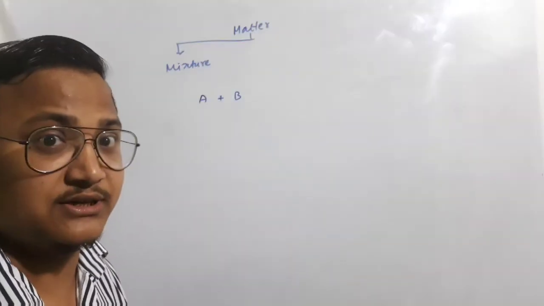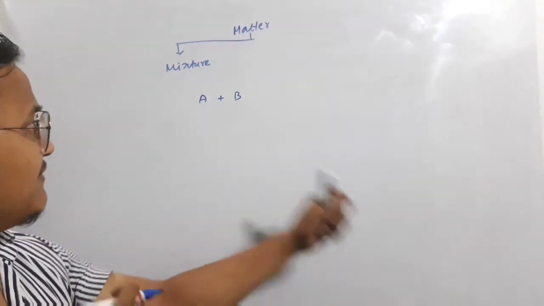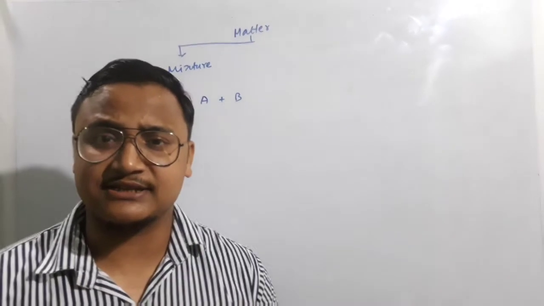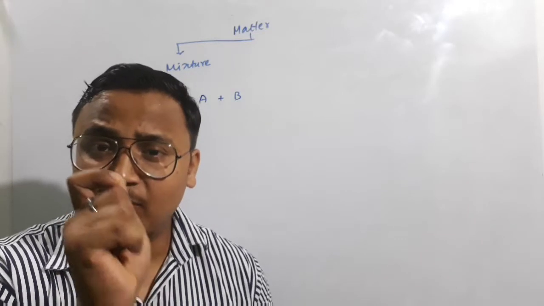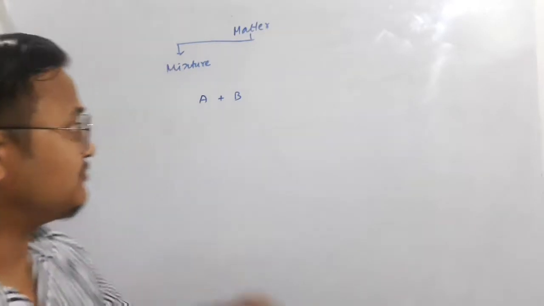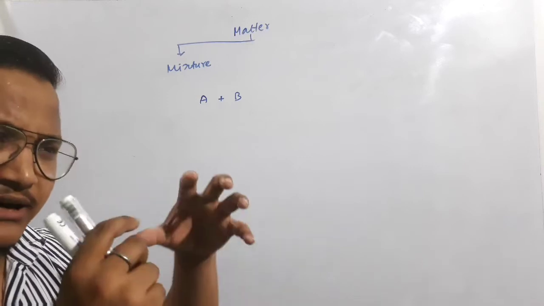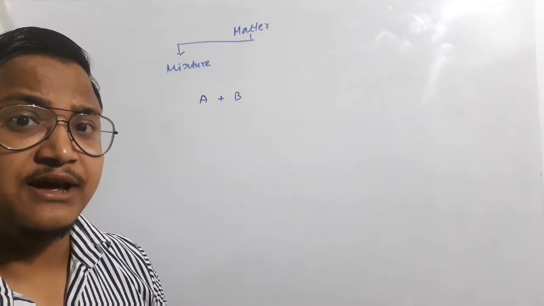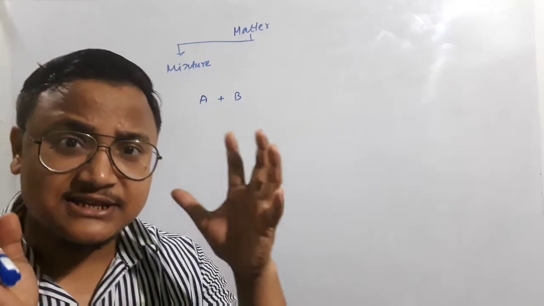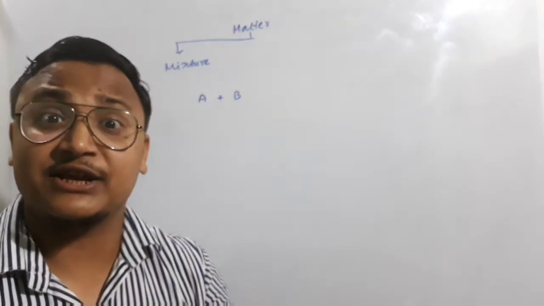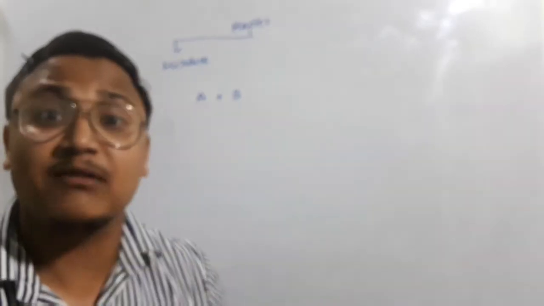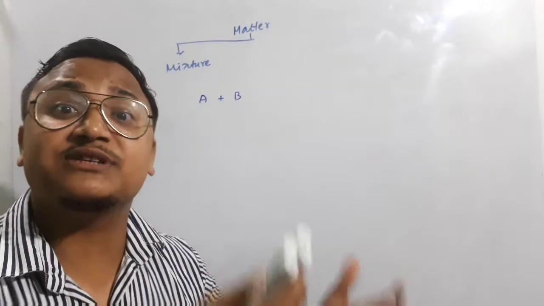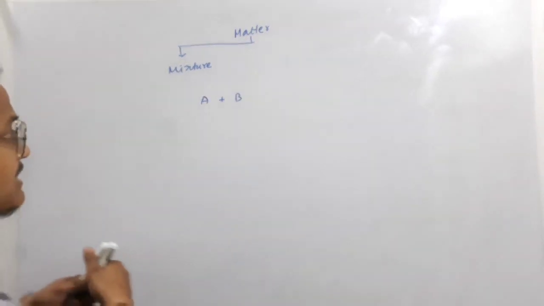When these two components are mixed together to form a mixture, it is only a physical combination of these two substances. They are just combining physically, not chemically. They are not forming a chemical bond. They are just changing their physical states. Let's have an example.